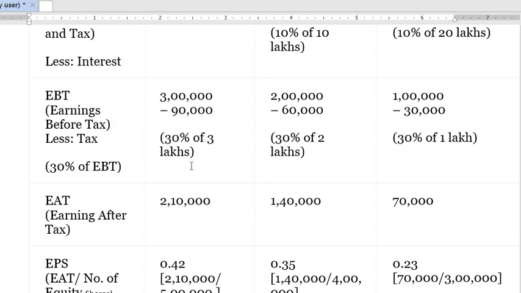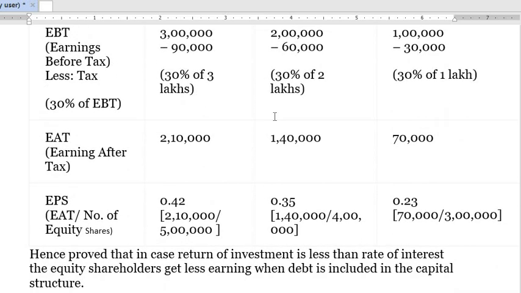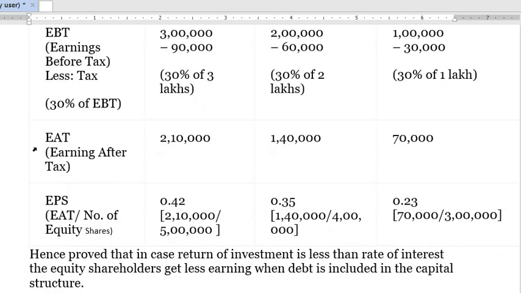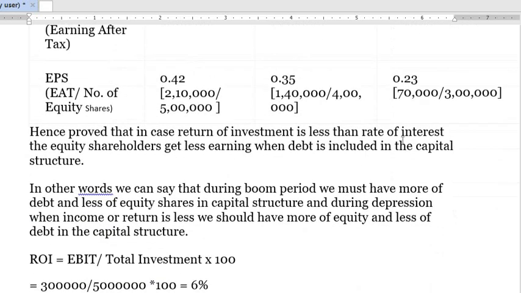Whatever EBT is left, that is earnings before tax, you will deduct tax from that: 30% of 3 lakh, 30% of 2 lakh and 30% of 1 lakh. After deduction of interest and tax, the earnings after tax left are 2,10,000, 1,40,000 and 70,000.